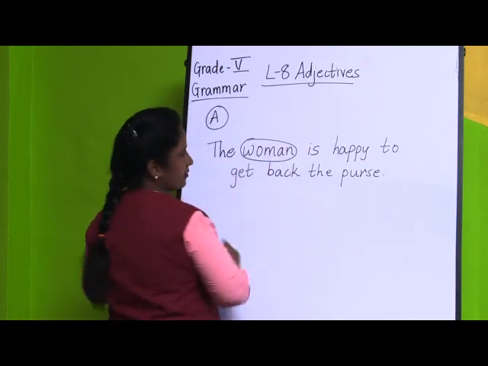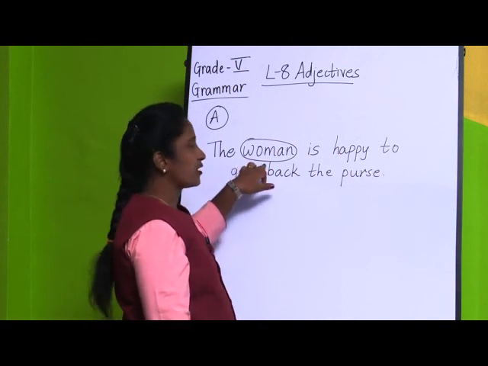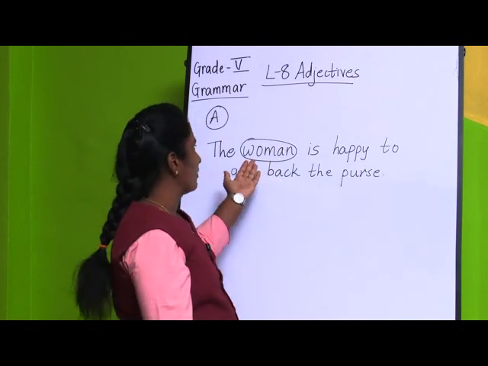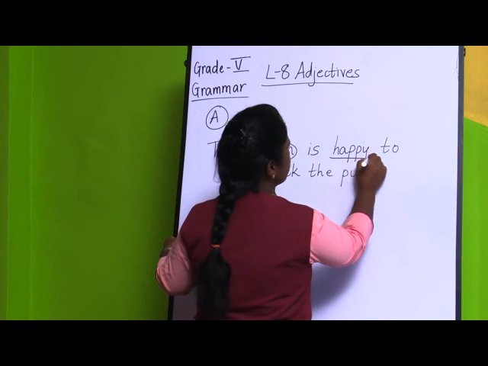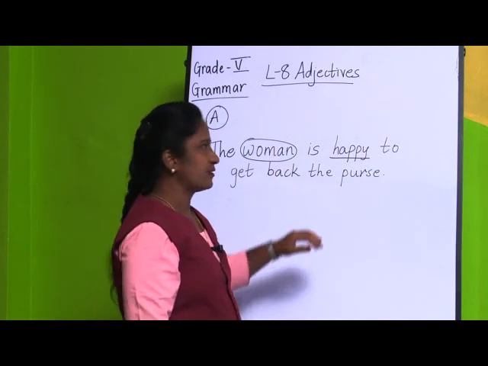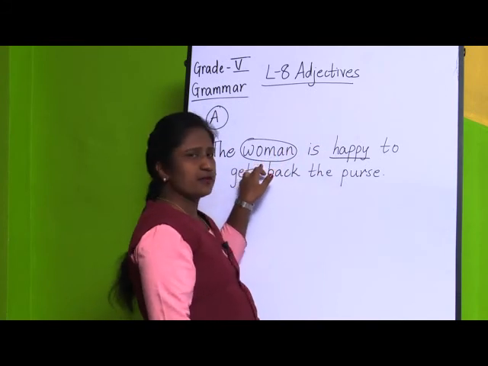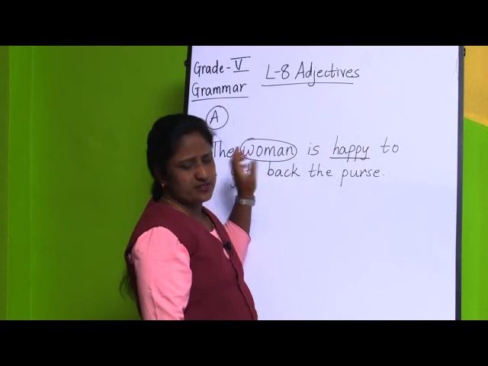You are going to circle here. And they have told to underline the adjective. Now, we are talking about the woman, which means what information is given about the woman, that she is happy. So, this happy is an adjective. So, you are going to underline the word happy as an adjective and circle the word woman as a noun. So, this was about the first sentence.